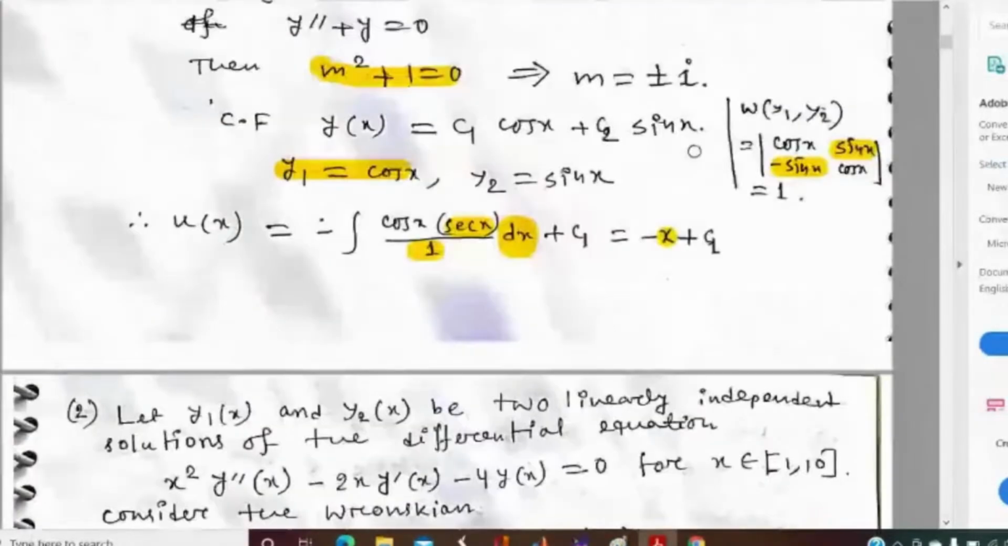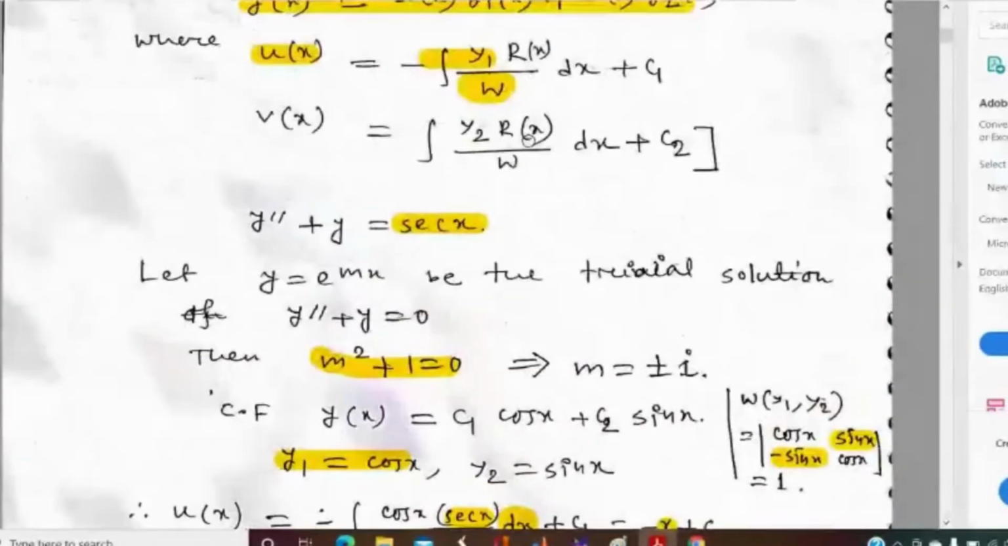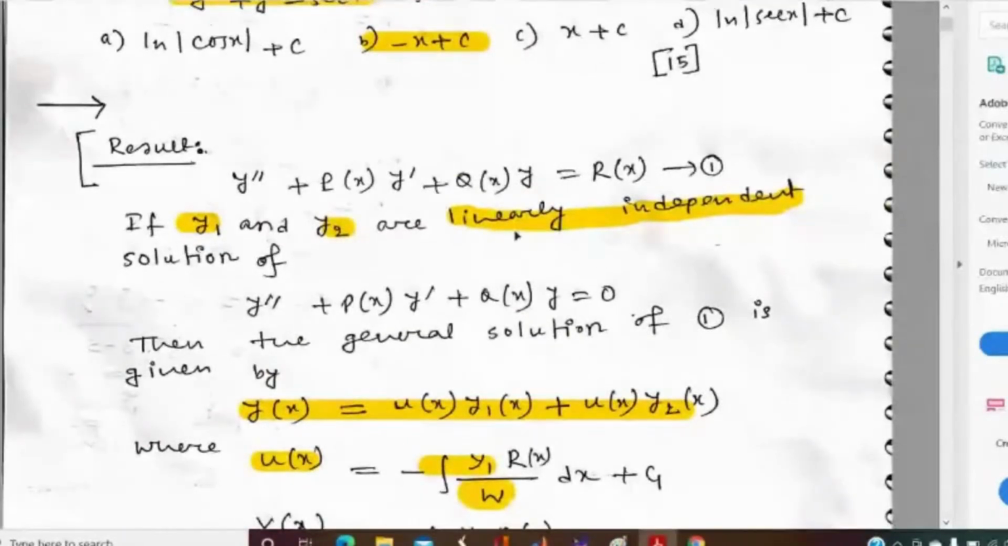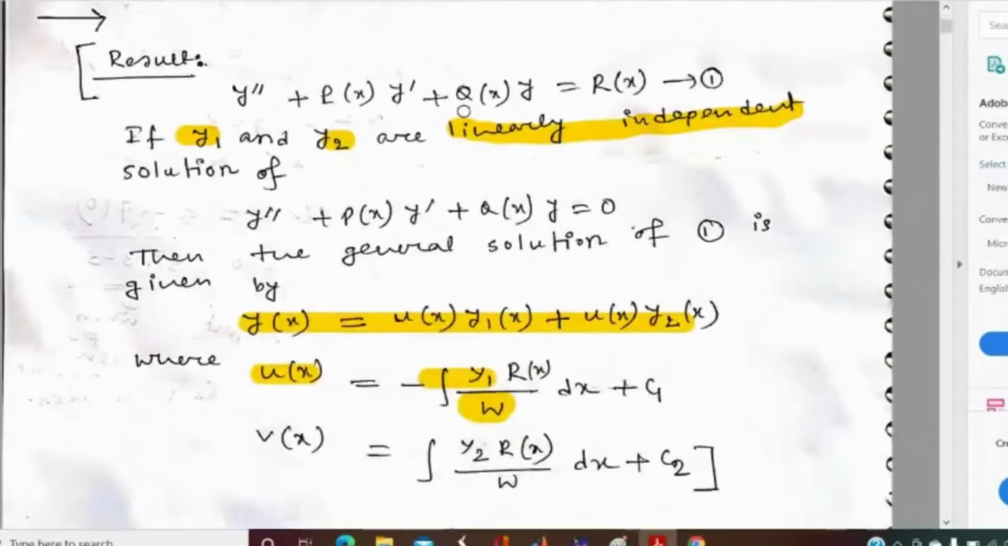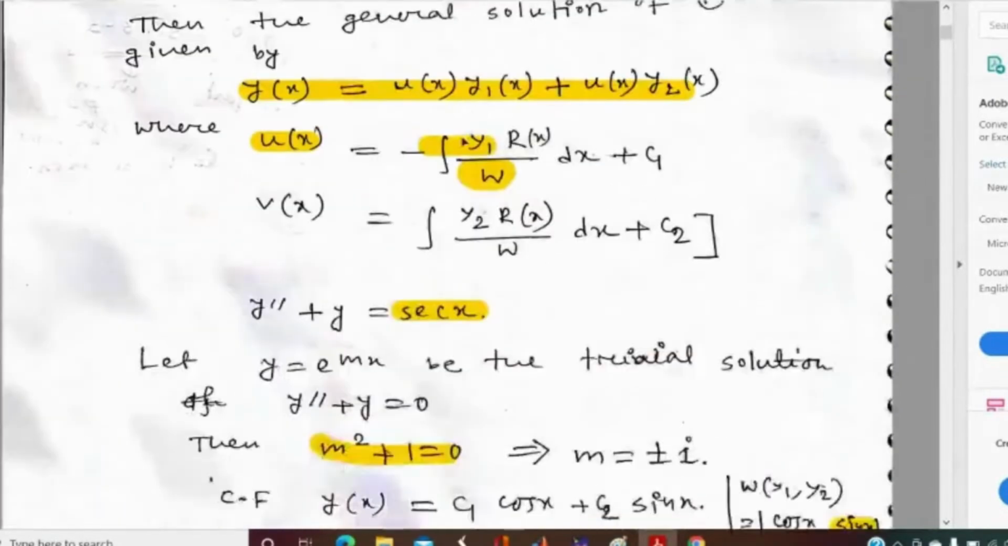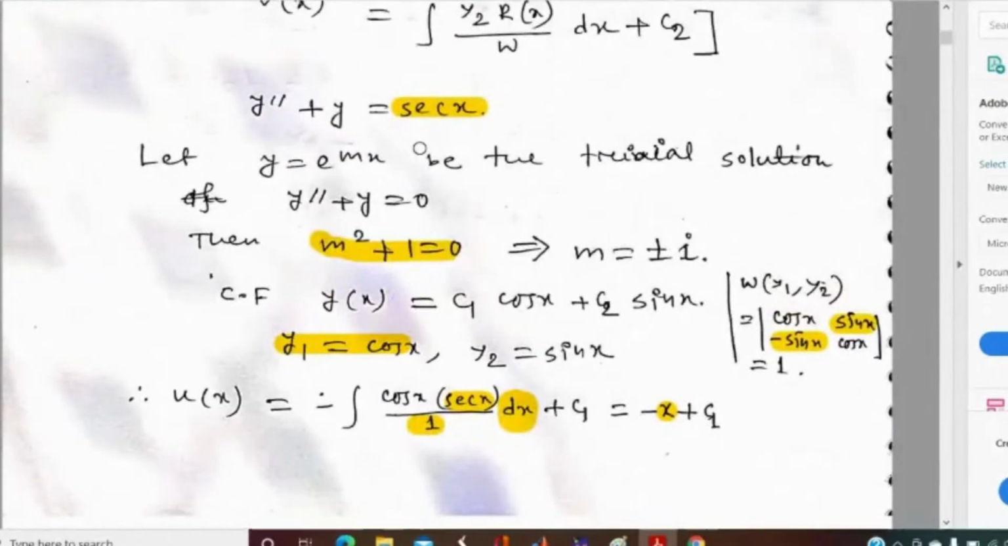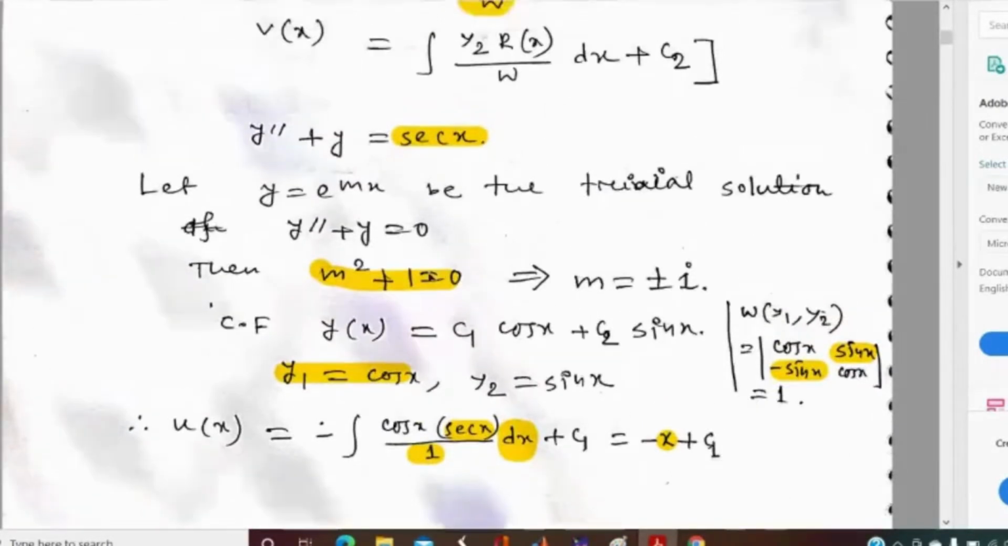Yes, C1 can be chosen as C because C1 is an arbitrary constant. Sir, here you have minus, is it clear? Another student says: I think option C is correct. Okay, let me check that.